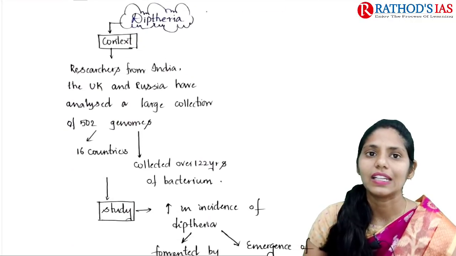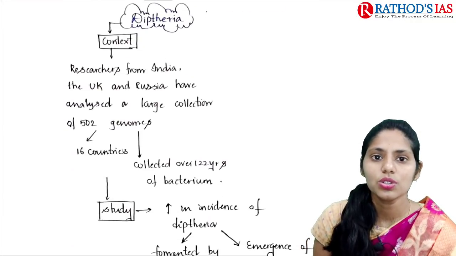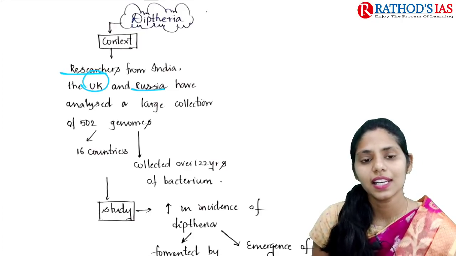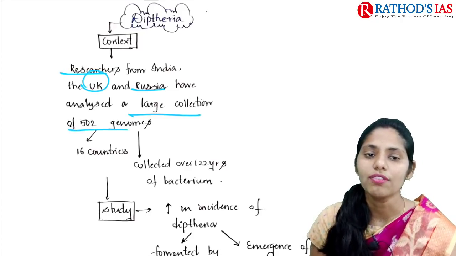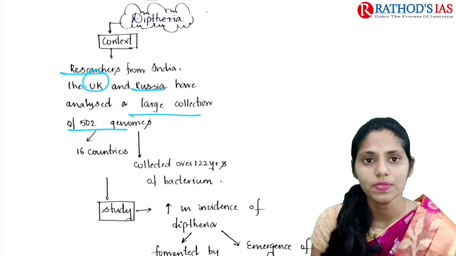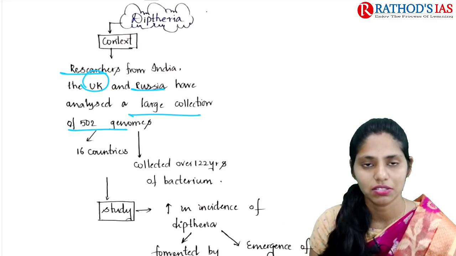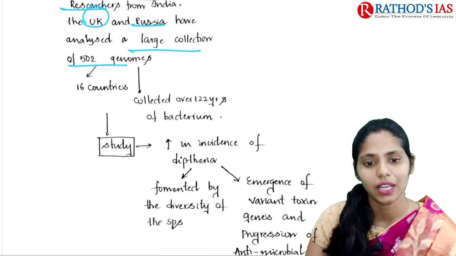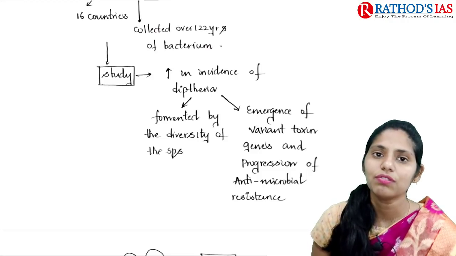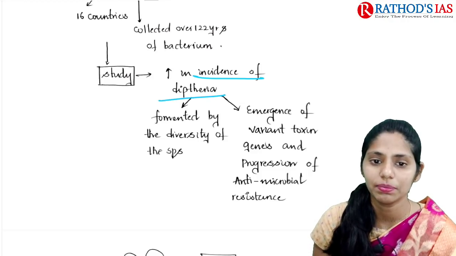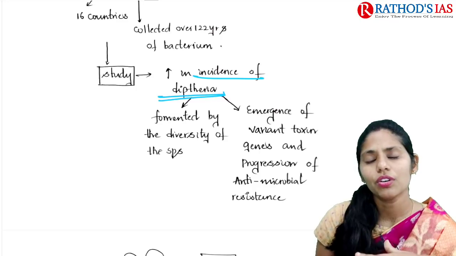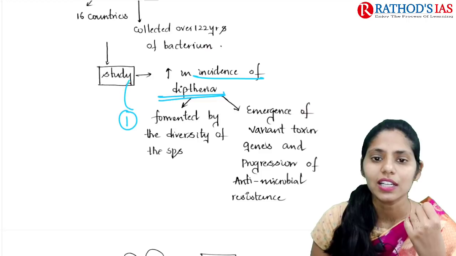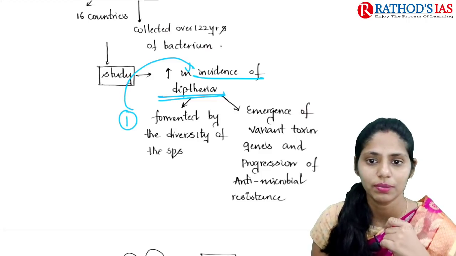If you are talking about context, why is it in news? It is in news because researchers from India, UK and Russia analyzed a large collection of 502 genomes of bacteria. They were collected from 16 countries and over 122 years. In this study, they found that there is an increase in incidence of diphtheria, mainly because we are seeing some diversity in this species. It is one important reason that is contributing to increased incidence of diphtheria.